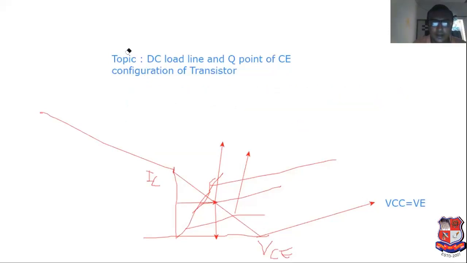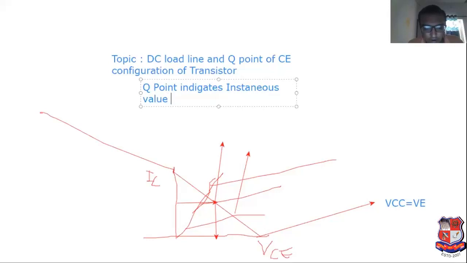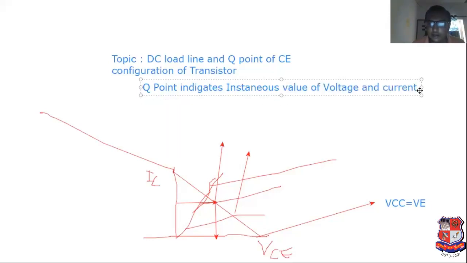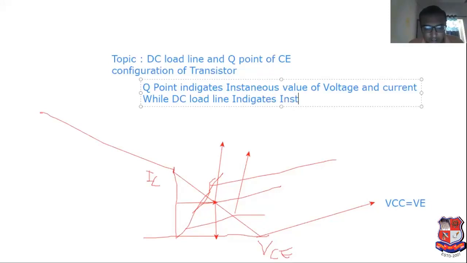Q point indicates the instantaneous value of voltage and current, while the DC load line indicates the instantaneous values of voltage and current.